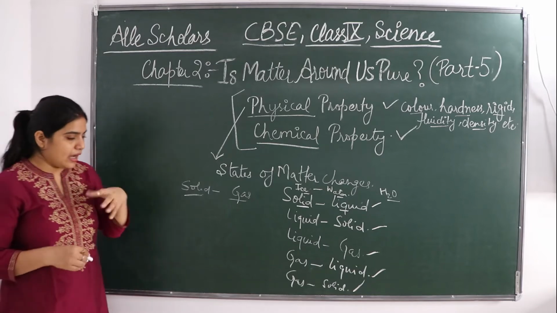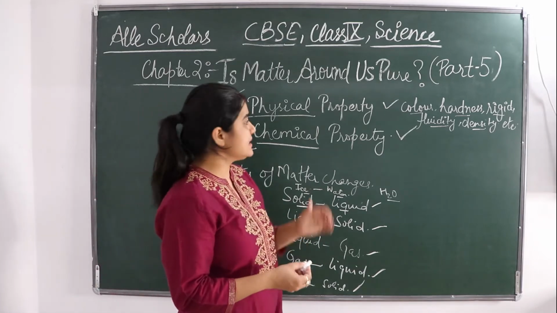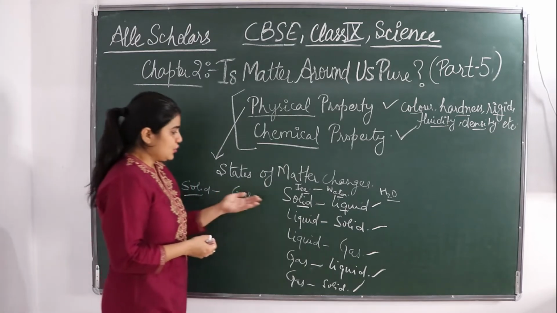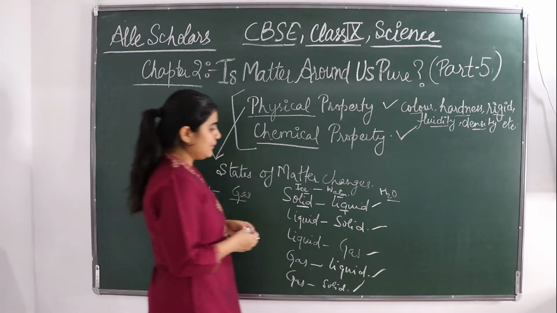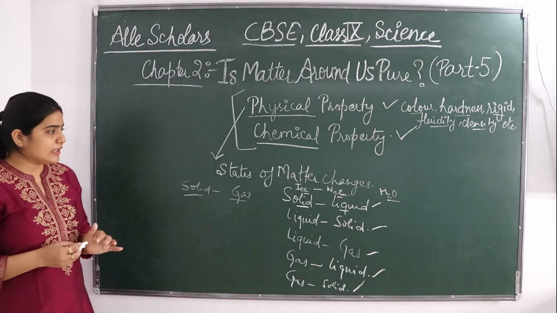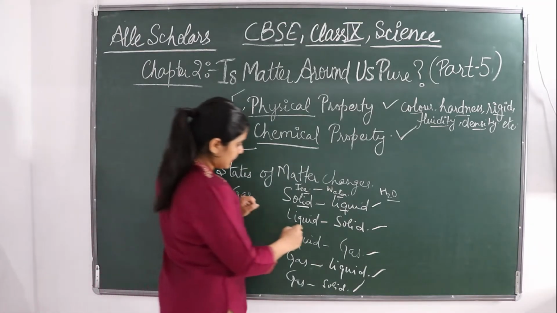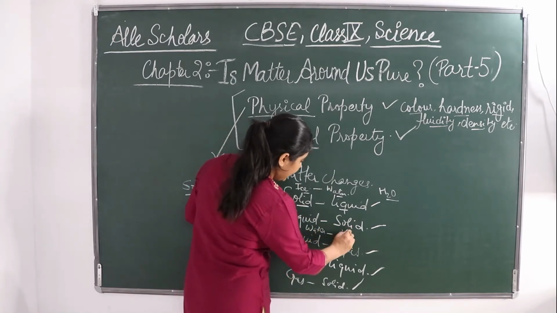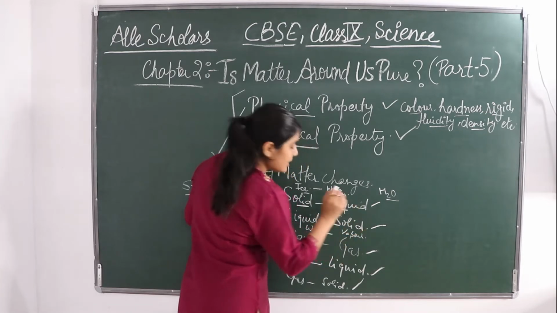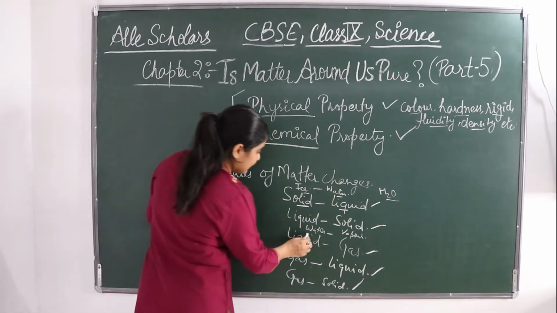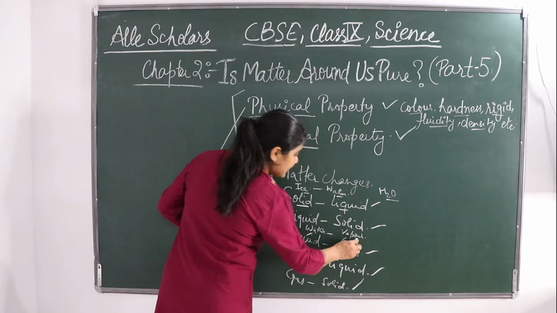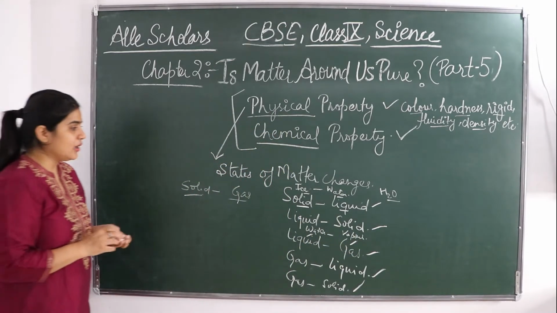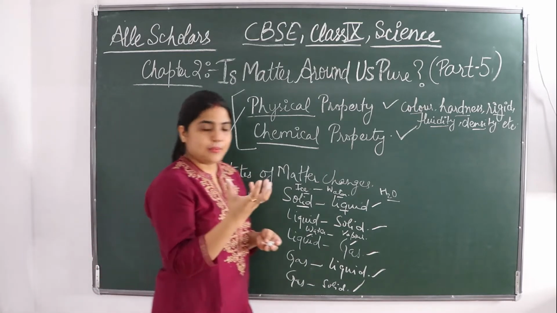We can see how we can distinguish whether it is a physical change or a chemical change. I have already told you that when ice is converted into water, or when water is converted into vapor, this is also a change in state of matter. Water was a liquid, vapor is a gas. So only the change in the state of matter is there. All look different in appearance.